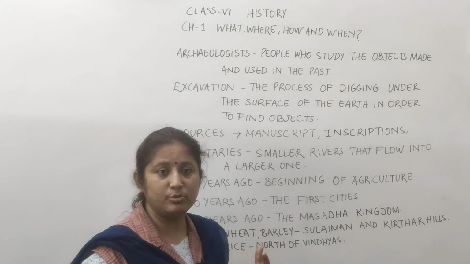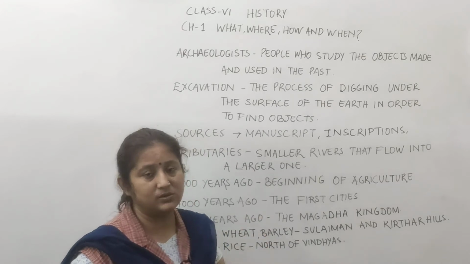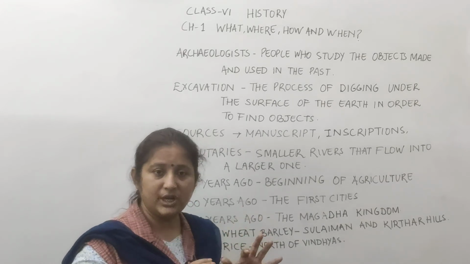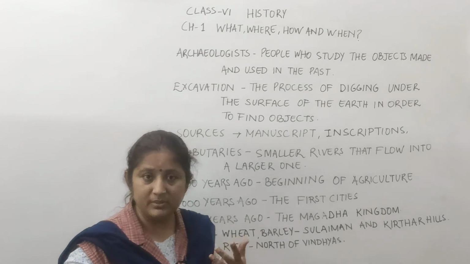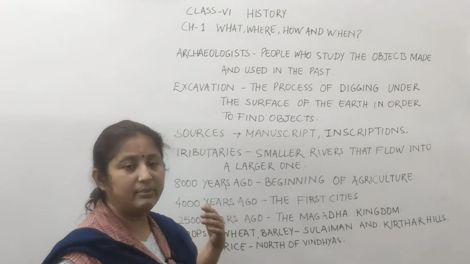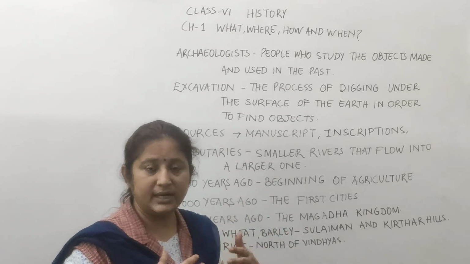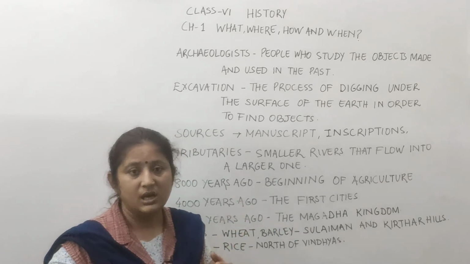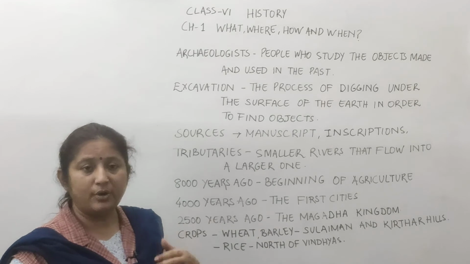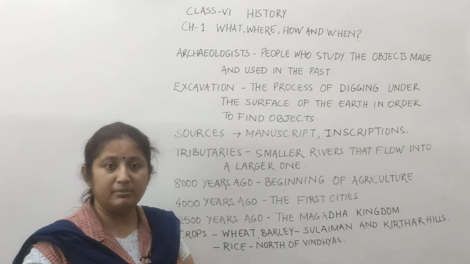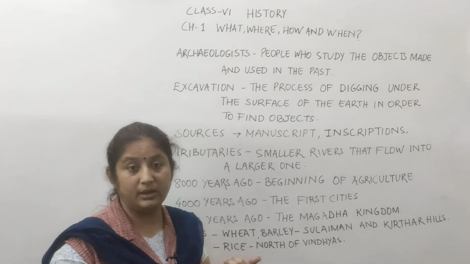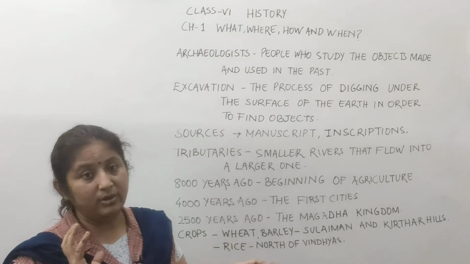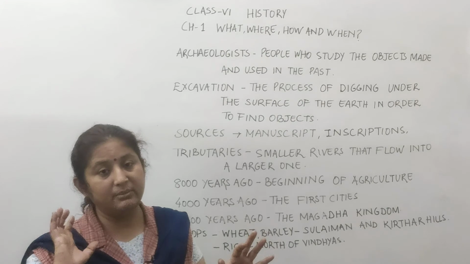They became herders also, because they now started rearing animals, and they chose such types of animals which could be domesticated, which could not be harmful for them. So it took a large span of time. The people started rearing such animals which were useful for them, from which they could take milk or meat, but which were not harmful for the earlier men. So in the Paleolithic period, the earlier men were hunters.